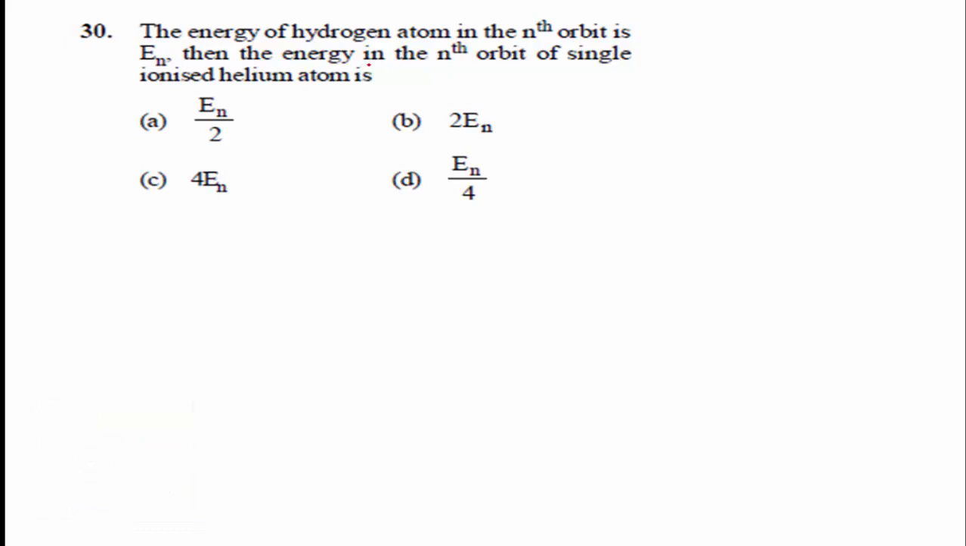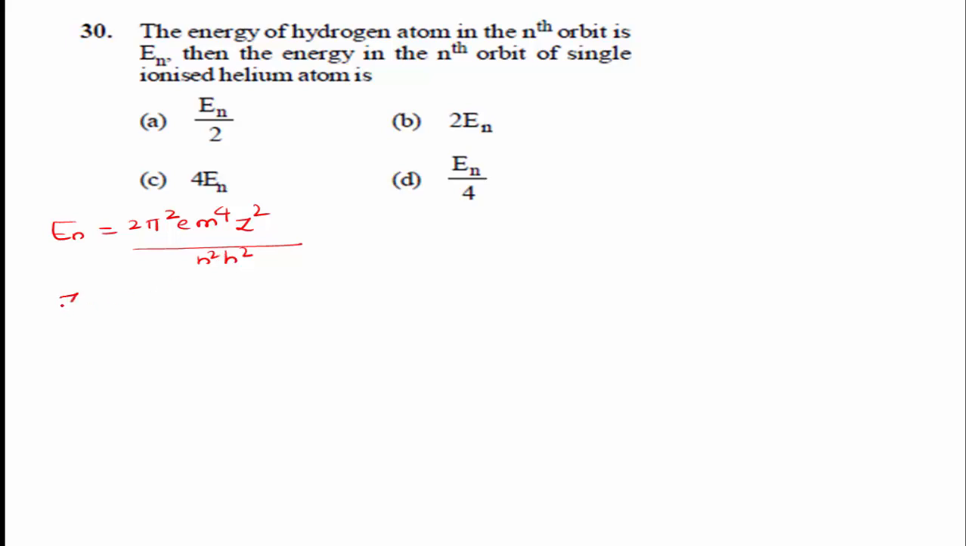Then this question is based on atoms, energy level diagrams. The energy of hydrogen atom in the nth orbit is En. Then the energy in the nth orbit of single ionized helium atom is, we know the formula, energy in the nth orbit, En is equal to 2 pi square E m to the power of 4 into z square divided by n square into h square.